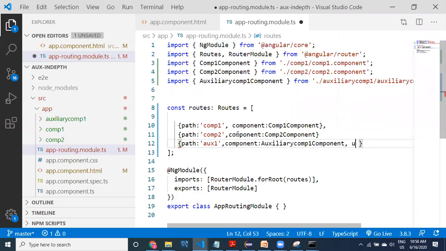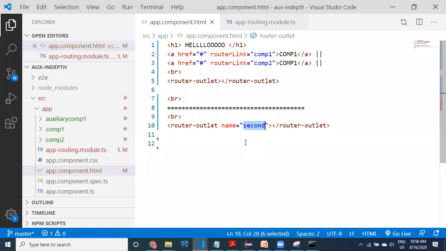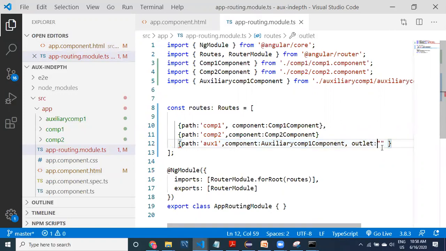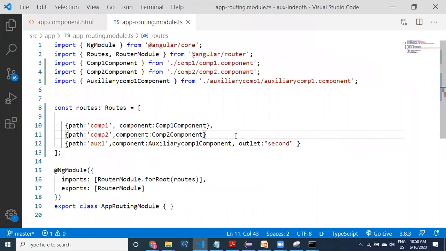the outlet. It's not template, this is outlet. This is very important. The outlet name is very important. This outlet name should get matched: this component should be related to which outlet, meaning this is the second outlet. This needs to get matched here. This is going to be the second outlet. See here guys, path auxiliary1, then the auxiliary comp1 component, outlet, and this is going to be the second. This kind of information is going to be available here.